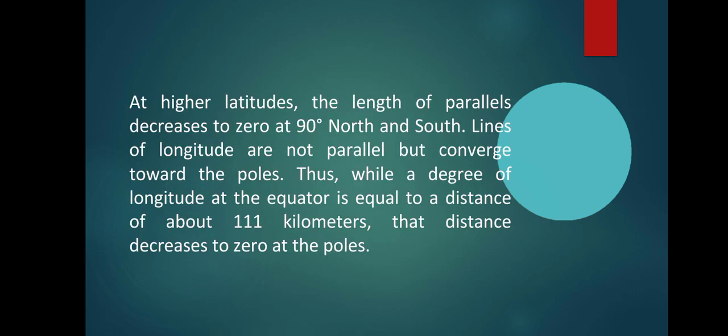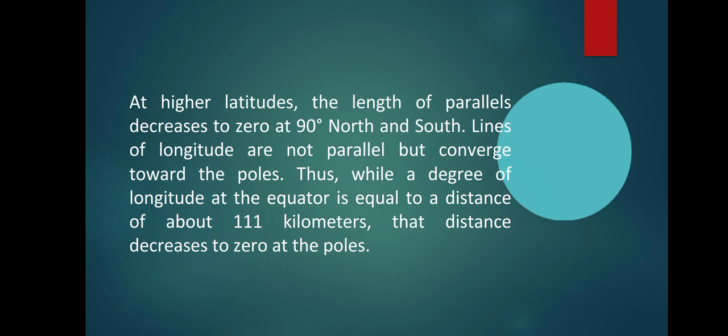This is a very important thing: at higher latitudes the length of parallels decreases to zero at 90 degrees north and south. It means that as we go higher to the Arctic Circle or the frigid zone, the length of parallels becomes too small, decreasing to zero at 90 degrees north and south.